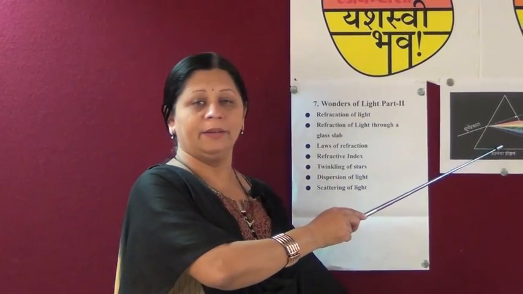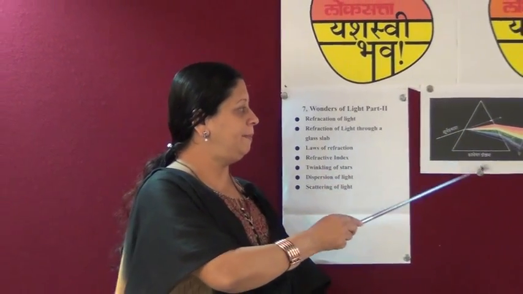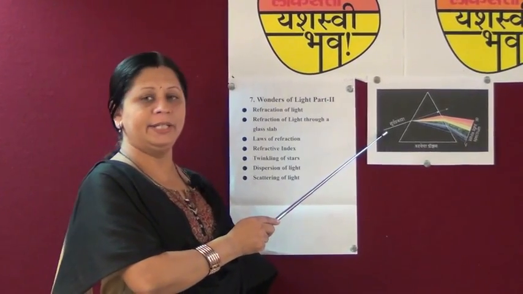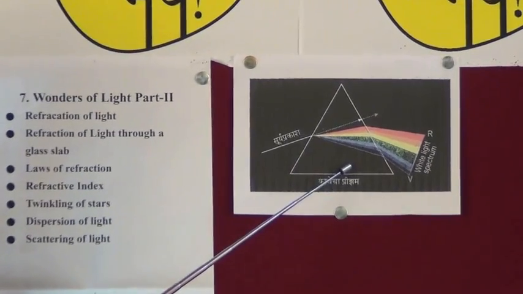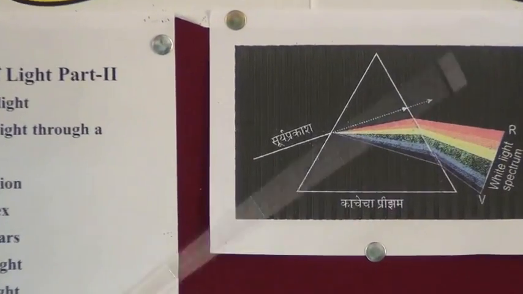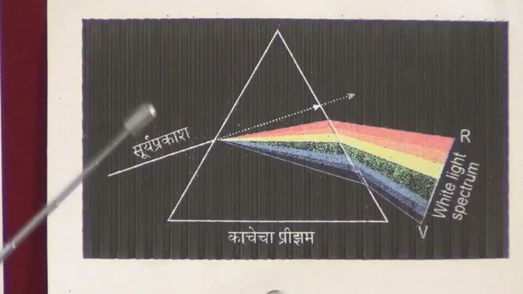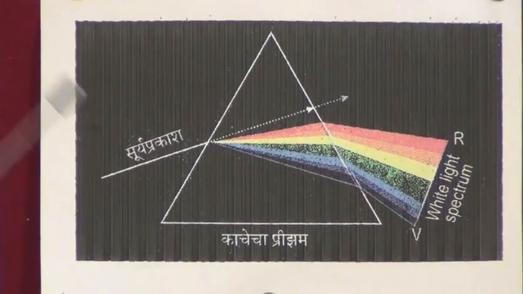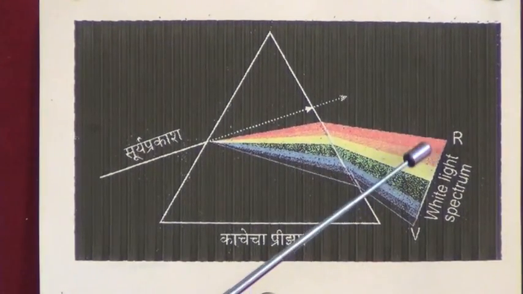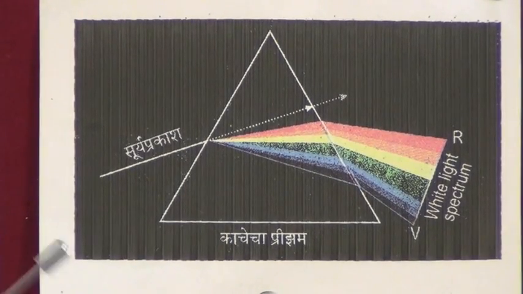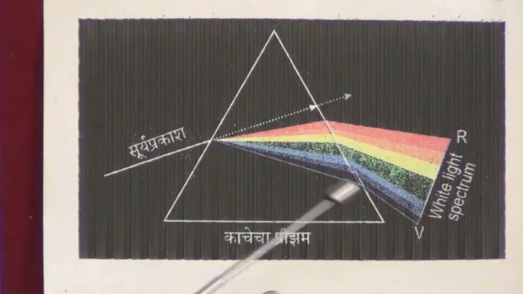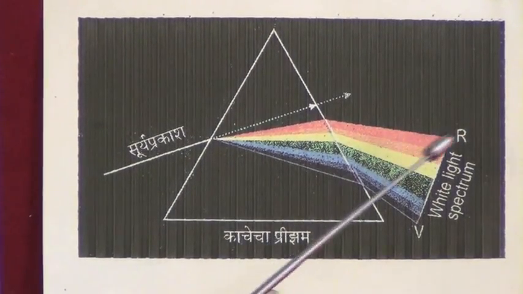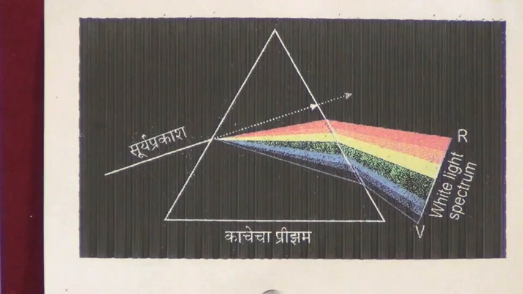So we can see the diagram of the prism given here. A glass prism is placed and white light is incident on it. We can see refraction of light in the prism, and again it is refracted while going out into the air medium. So we can see a 7 color band. Why do we get a band of each and every color? Why are these colors not mixed into each other? Why do we get red color separately, orange color separately? Have you ever thought of this?